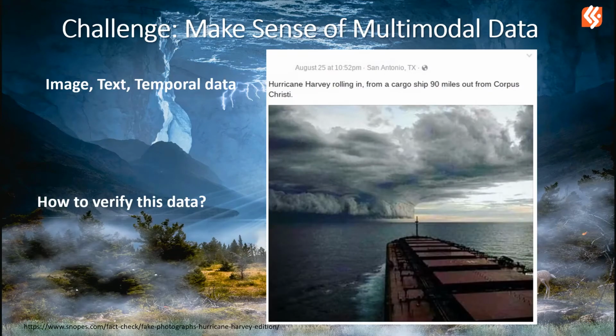When developing decision support, one challenge is to make sense of multimodal data. If you look at this example post, they say, an image speaks 1,000 words. But what if this image is not real? Then we need to check for manipulation, check if the location stated in the text is correct, and if the time of this post matches with the situation in this image. We have to consider all these features at the same time.